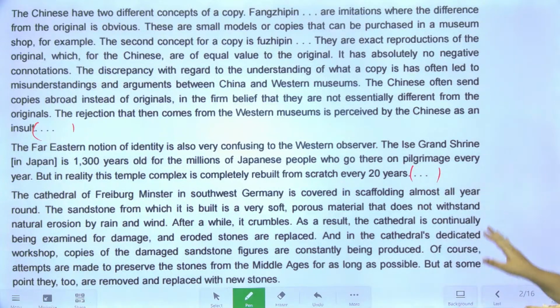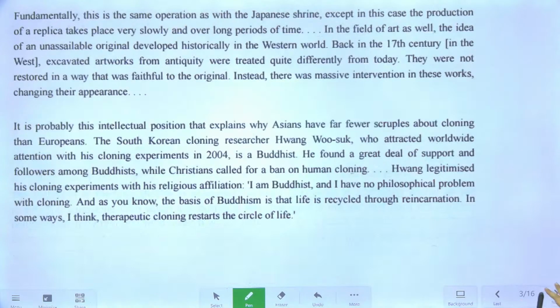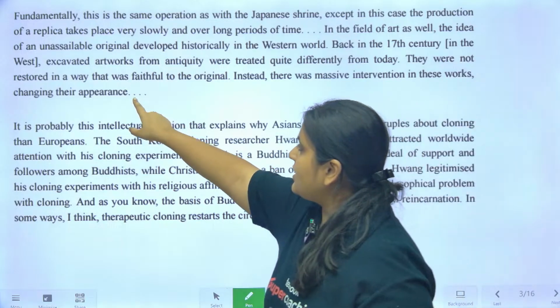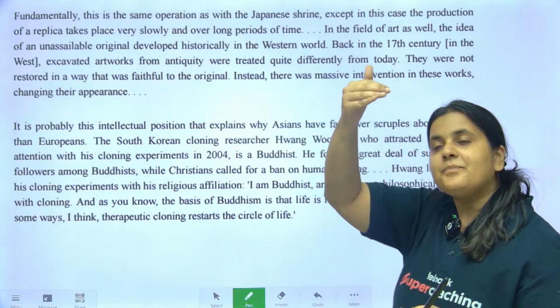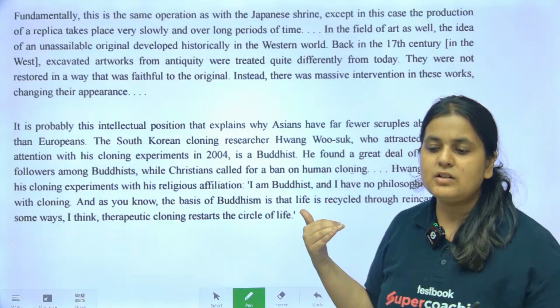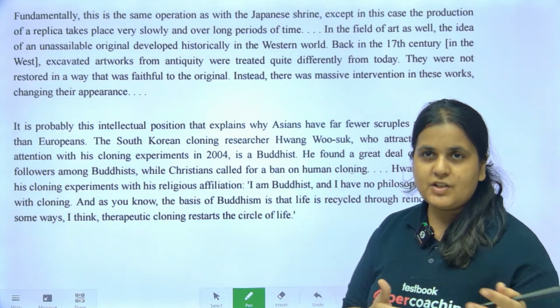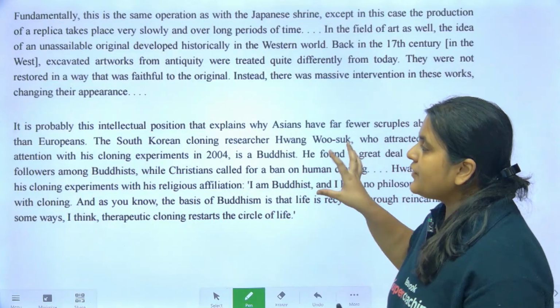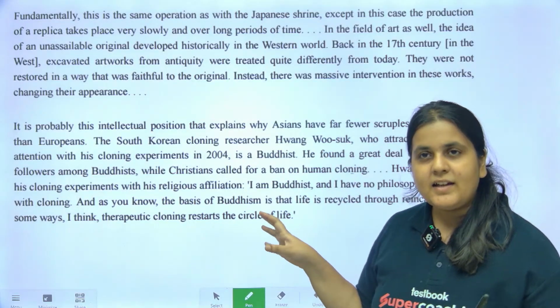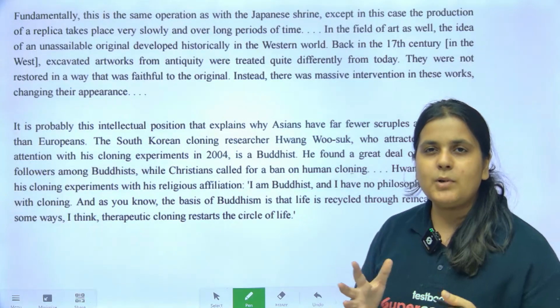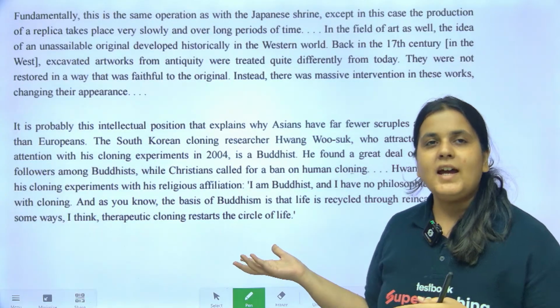The dot that marks continuation, you'll see here also, means these are not consecutive paragraphs. These are not paragraphs in the order in which they featured in the essay. Only important paragraphs have been taken so that you can get about a 600 word RC passage and important questions as well.